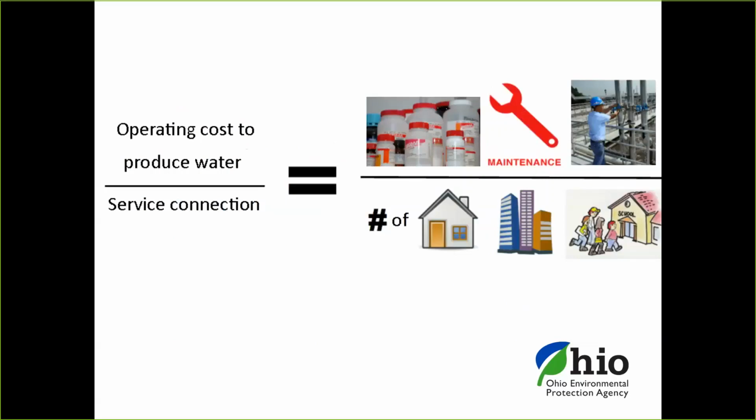Next metric is the operating cost to produce water per service connection. And again, it's taking into account all of your costs to produce the water divided by the number of service connections, whether that is residential, industrial, or some other non-residential type applications, all of your service connections. This will allow us to compare apples to apples from system to system.